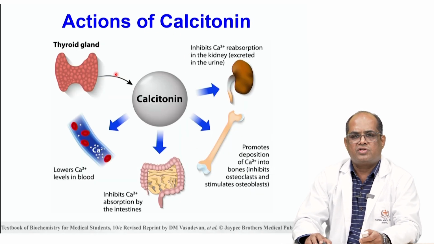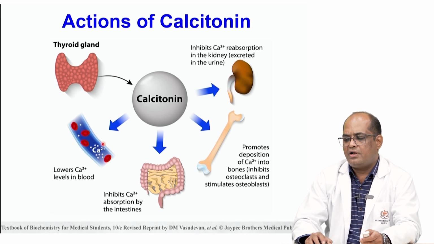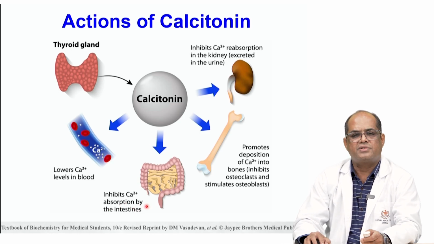Calcitonin acts opposite to vitamin D and PTH. Here calcitonin lowers the blood calcium level basically by inhibiting calcium absorption by the intestine and also inhibiting the calcium reabsorption in the kidneys, and it promotes the calcium deposition on the bones.